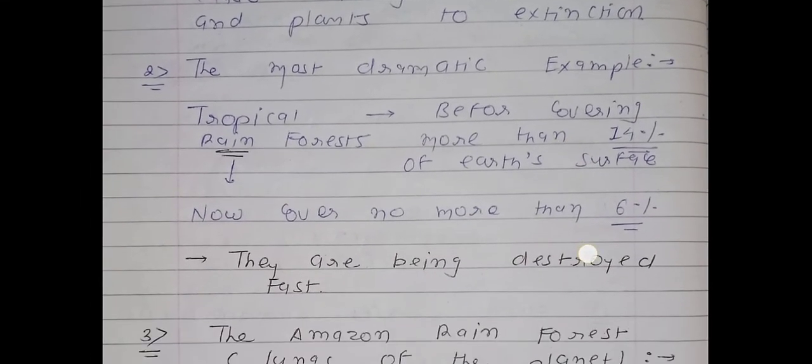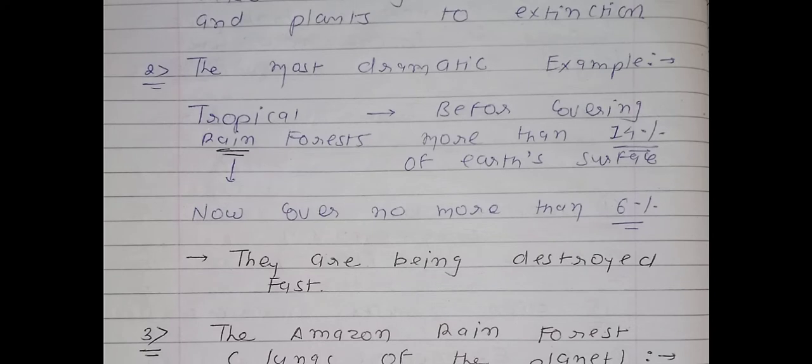Now see point number 2. We can say the most dramatic example of this is the tropical rainforest. Before, this region covered more than 14% of Earth's surface, but now it covers not more than 6%.